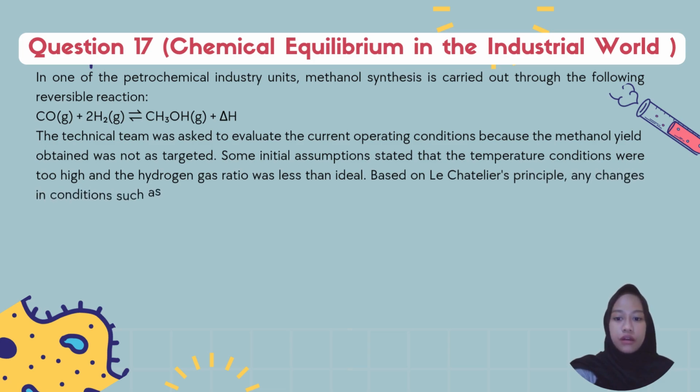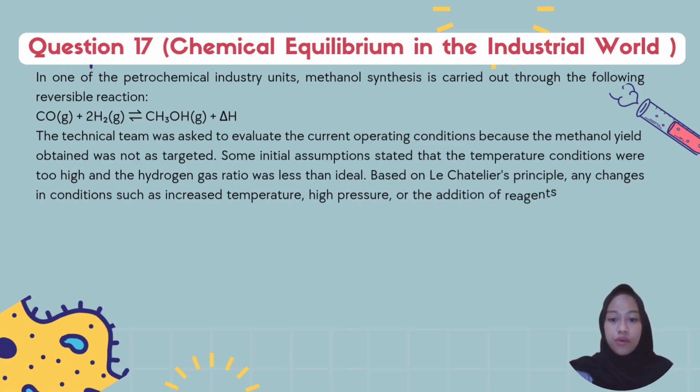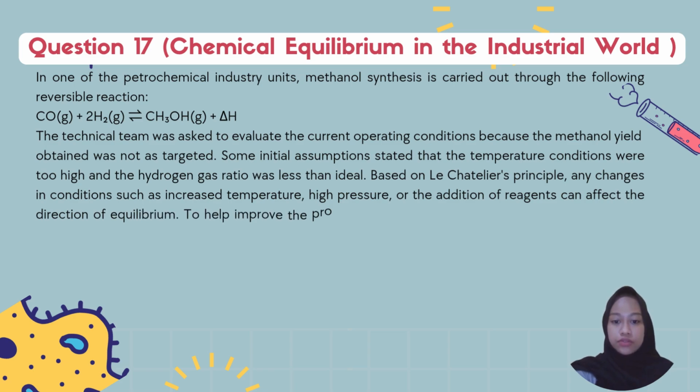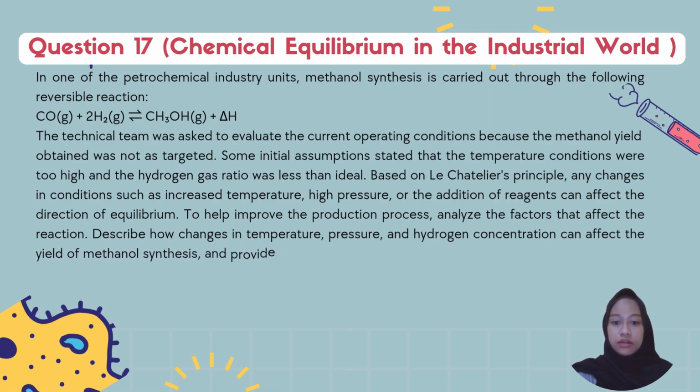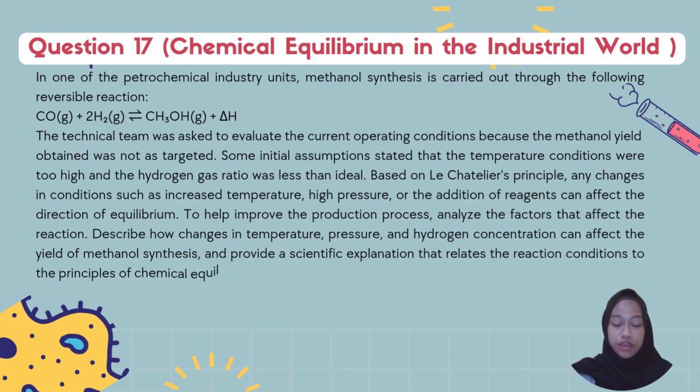Some initial assumptions state that temperature conditions were too high and the hydrogen gas ratio was less than ideal. Based on Le Chatelier's principle, changes in conditions such as increased temperature, high pressure, or the addition of reagents can affect the direction of equilibrium.